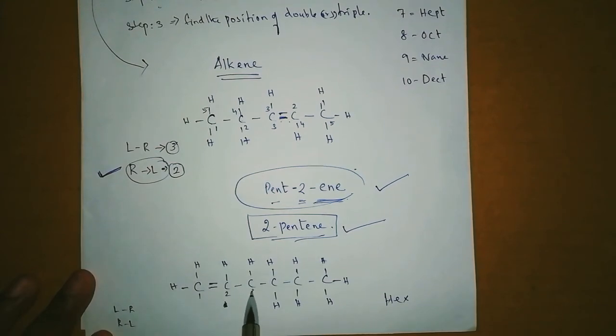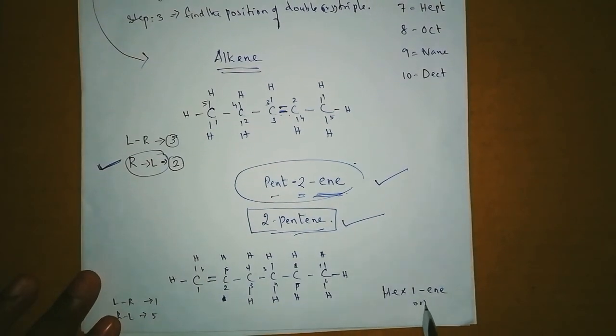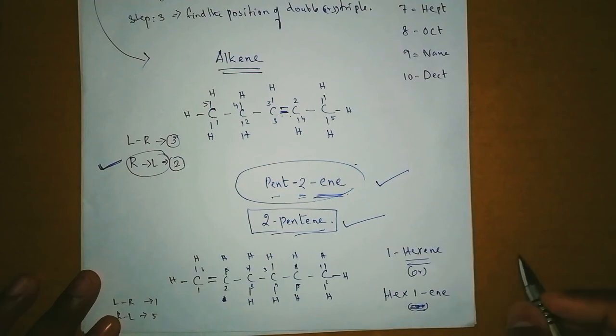1, 2, 3, 4, 5, 6. It comes in the first position. Okay, left to right करेंगे तो first, right to left करेंगे तो आपको पता होगा it comes in the fifth position में हो जाता है. Least कौन है? First only. So we can write it as hex-1-ene, and we can write कैसे लिख सकते हैं हम? 1-hexene, ऐसे भी लिख सकते हैं.